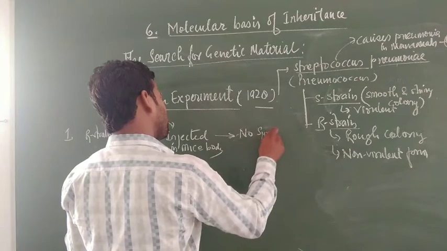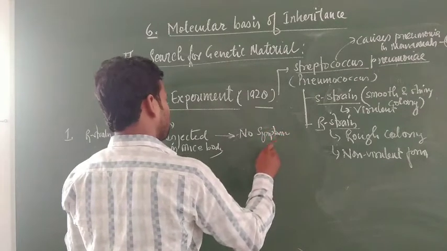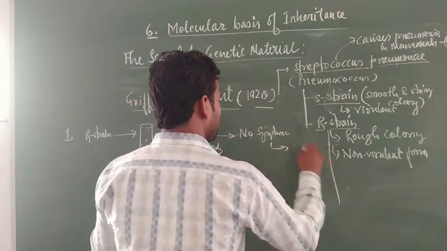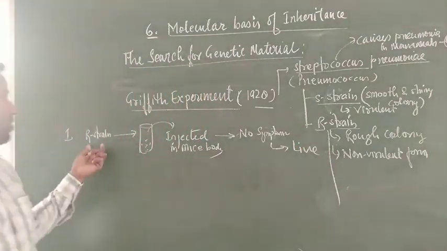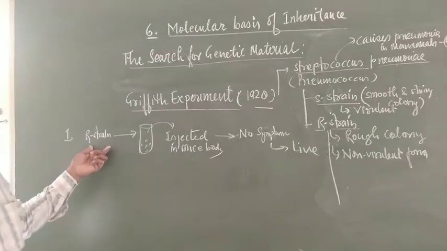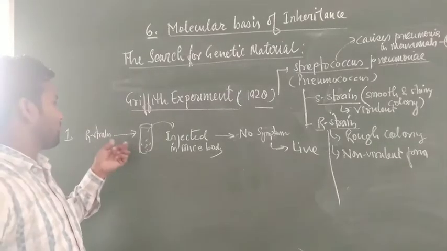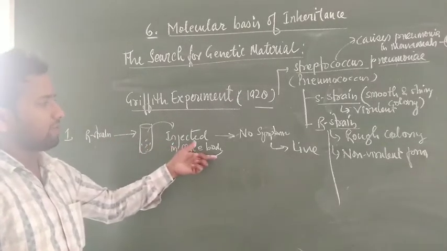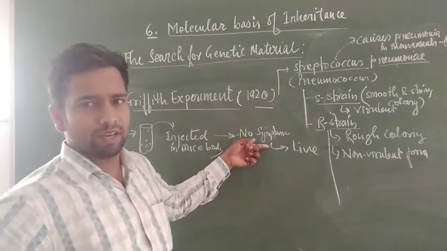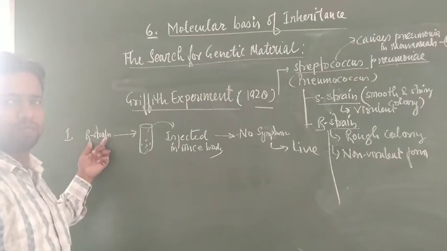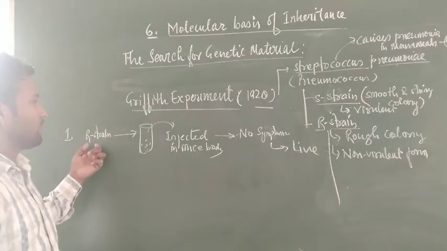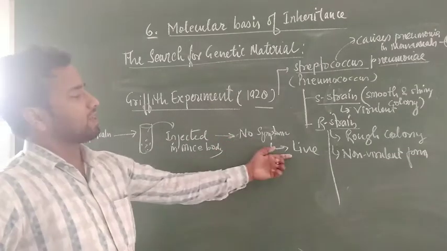Okay, this was the first experiment: no symptoms were observed, and later the mouse is seen alive. The R form is taken, and if the R form culture is injected into the mice body, no symptom is observed in the mice, because this bacteria is non-virulent. The R strain of Streptococcus pneumoniae is non-virulent; injected into the mice body, the mice live.